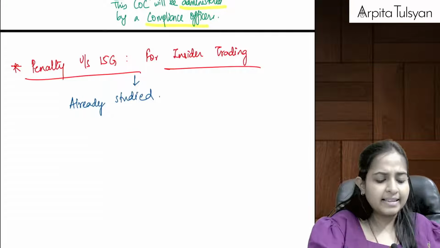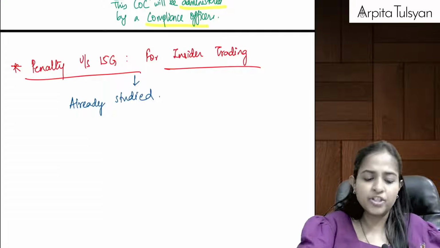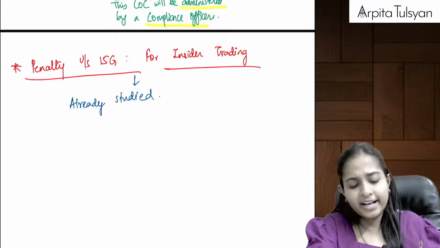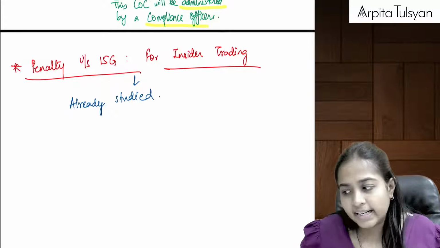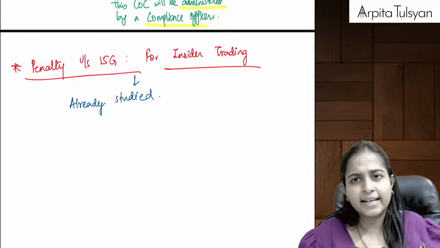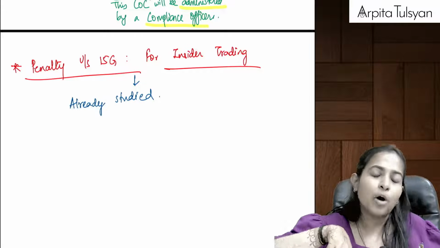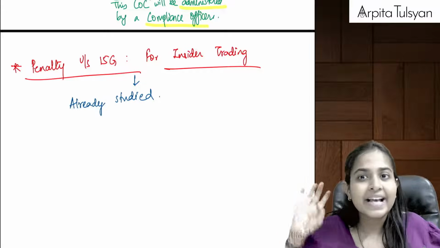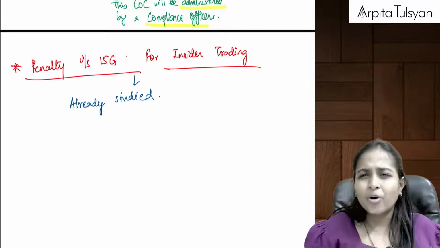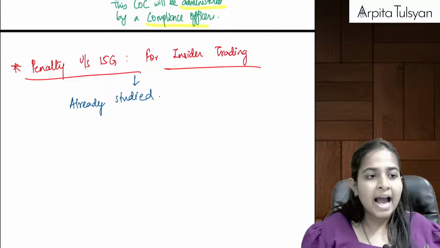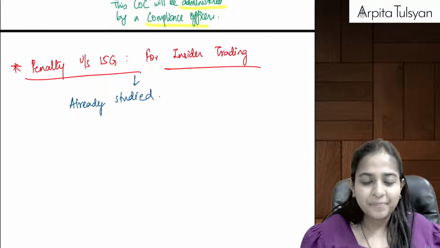And the last thing is penalty under section 15G. If someone is found guilty of insider trading, then the penalty we have already studied in the SEBI Act: not less than rupees 10 lakhs, which can go up to 25 crores or 3 times the profits earned out of insider trading, whichever is higher. Do you recollect that? So I am not repeating it here. I have not written it in the notes again. I hope this much is manageable, everyone.